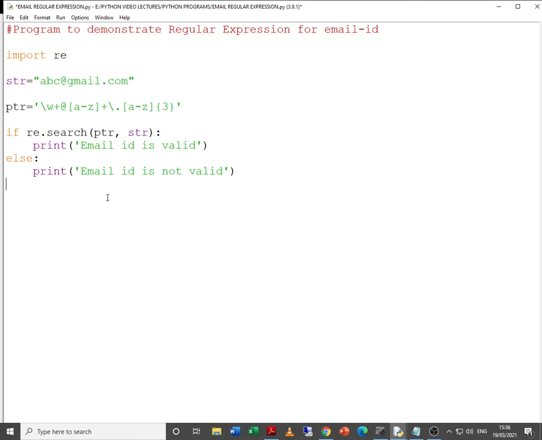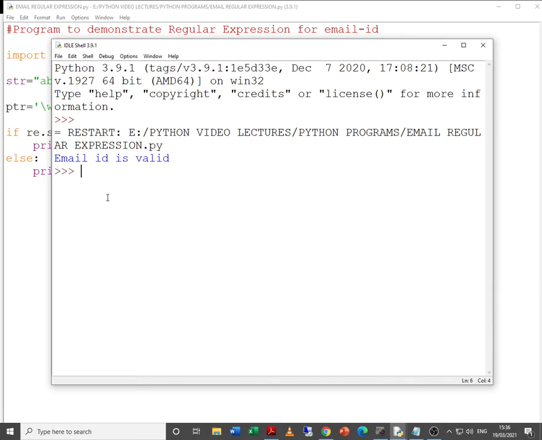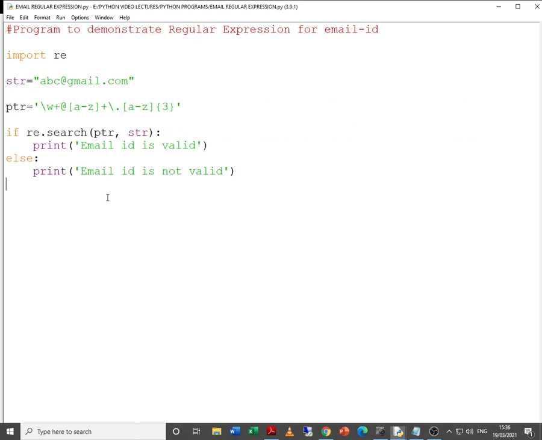Now that's it. Let us check whether it's working or showing some errors. Yes, it says email ID is valid. Now let me make some changes over here. Say, for example, I am writing some stuff over here.